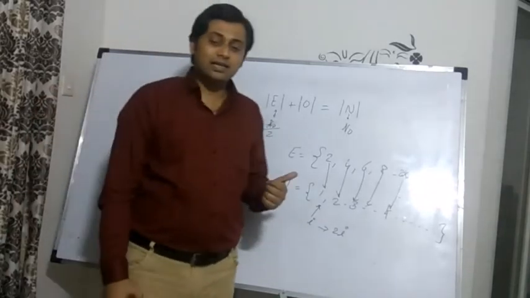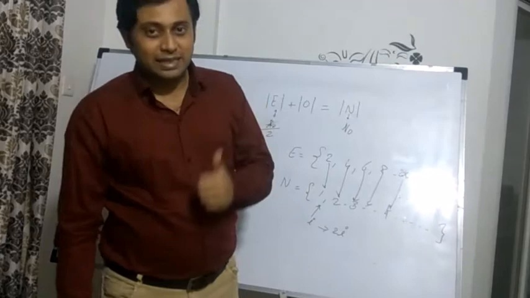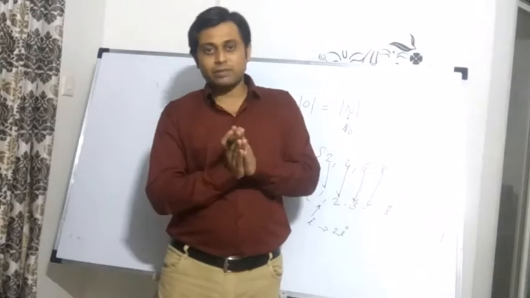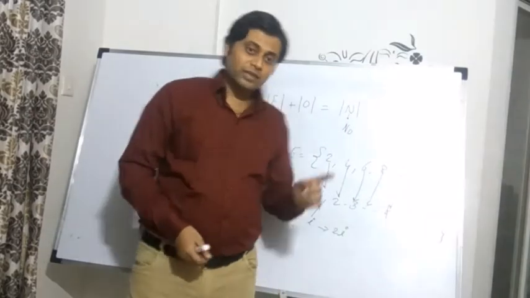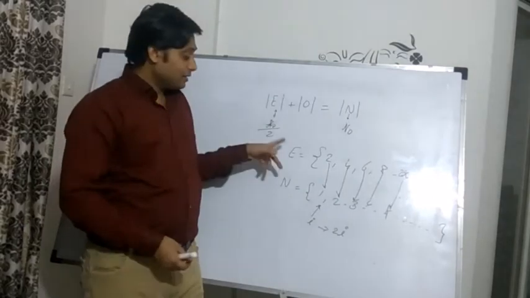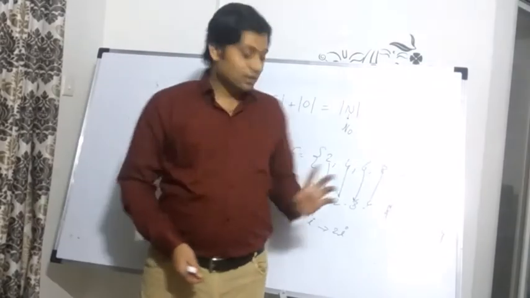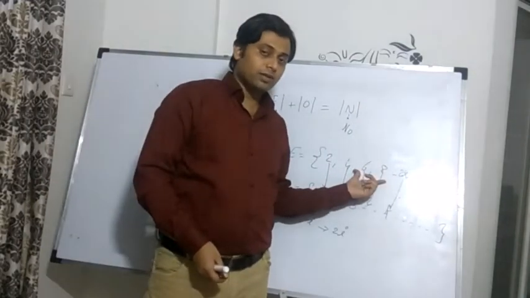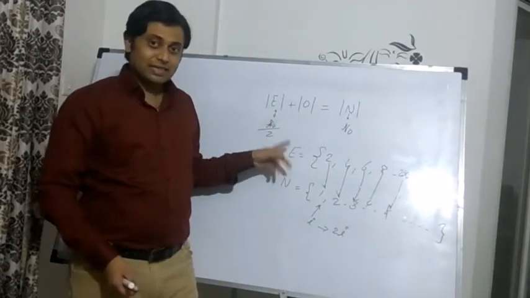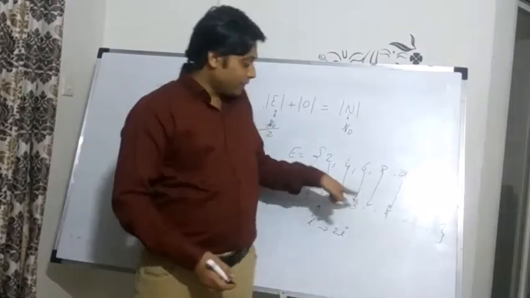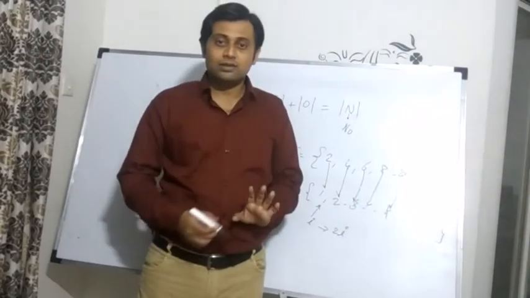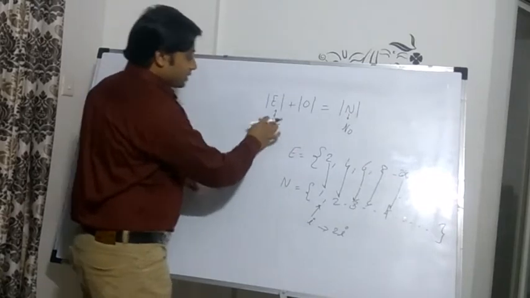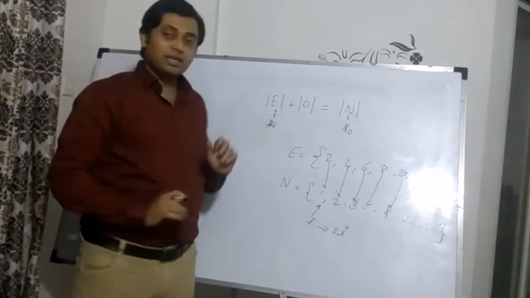And why are we saying this? Because the definition of same cardinality says that if there exists a one-to-one onto mapping, which is a perfect mapping, between the elements of two sets, then those two sets have the same cardinality. Now there exists a one-to-one onto mapping between the elements of natural numbers and the elements of even numbers. So these two sets have the same cardinality. The number of elements here is the same as the number of elements here. So the cardinality of even numbers is not aleph 0 by 2, but aleph 0.